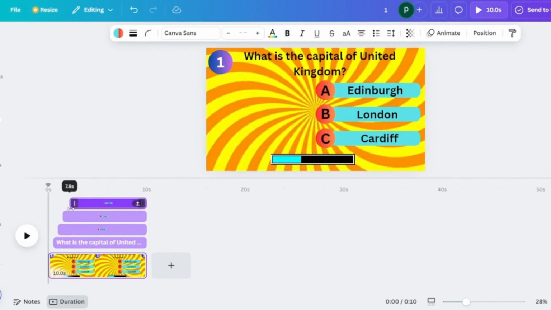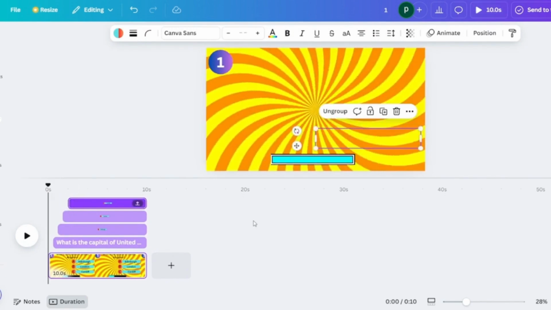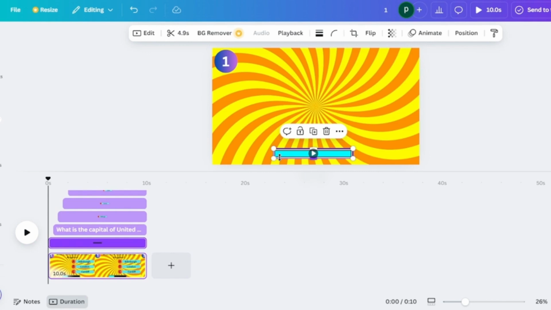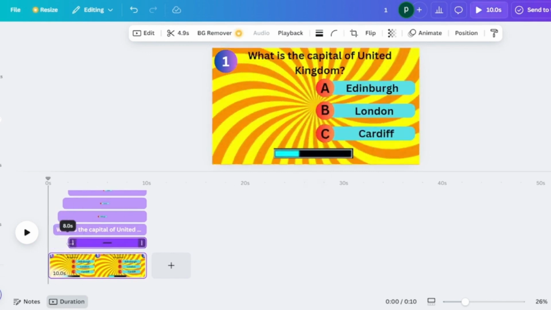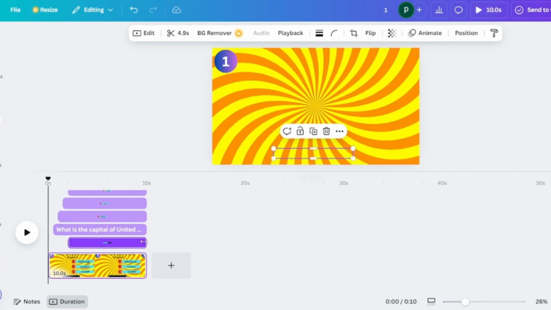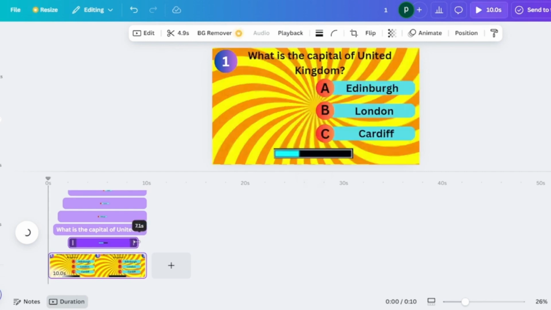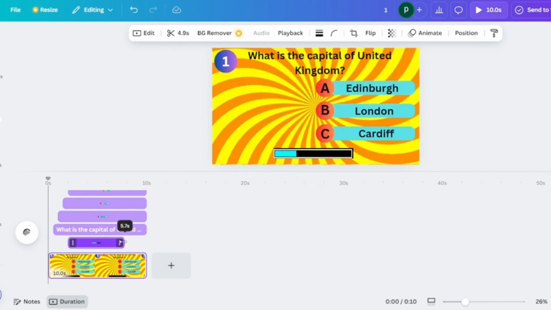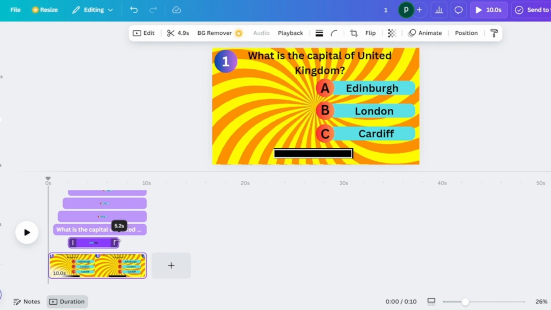Now we want the timer to come 0.5 second after the last answer has been shown, so after the last option has been shown, we'll put that position as 7.5. And then we want our timer to be only shown for 5 seconds because that's the time window that we have selected for people to guess the answer. So we'll adjust the timing for 5 seconds.